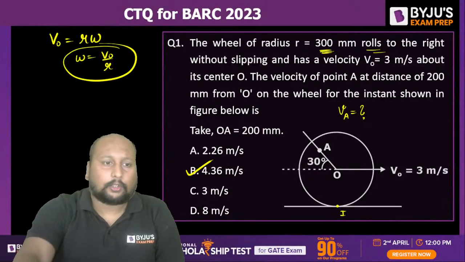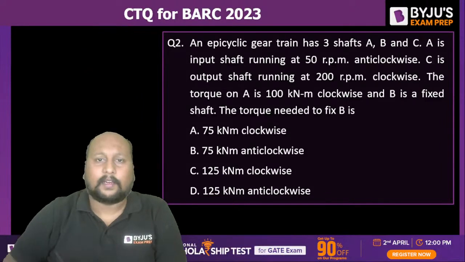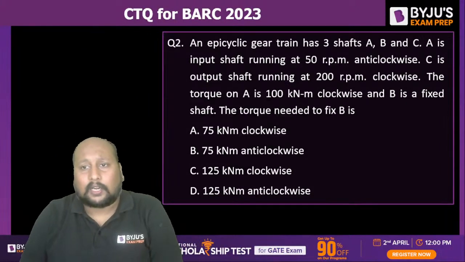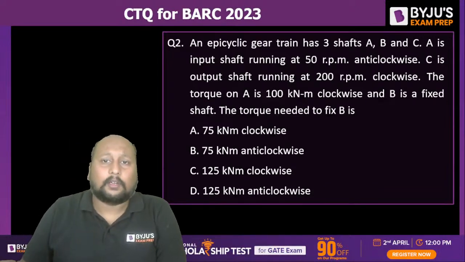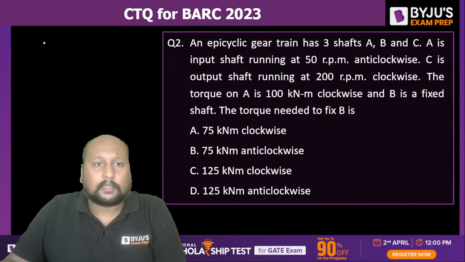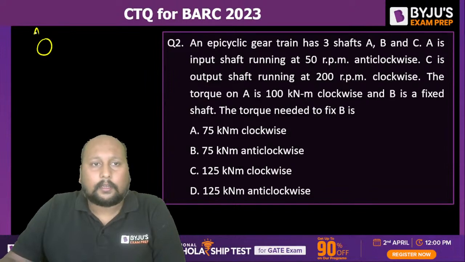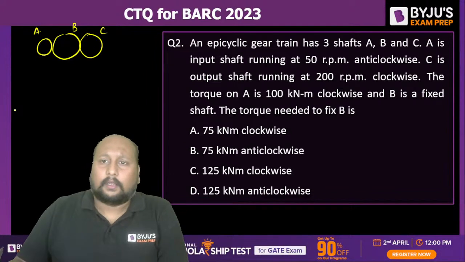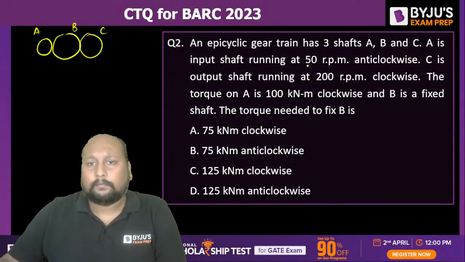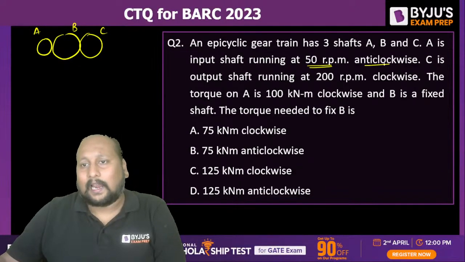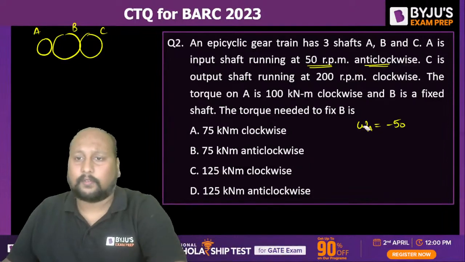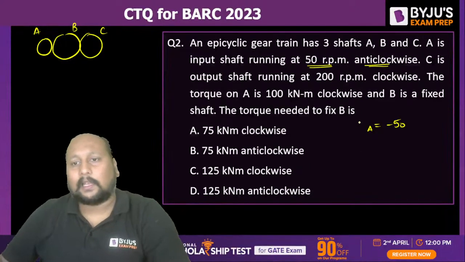Fine. Chalo, the next question on your screen is from a very interesting topic, that is gear train. An epicyclic gear train has 3 shafts A, B, and C. A is the input. So we are having 3 shafts. This is your A, we are having B, and we are having C. A is your input running at 50 RPM in the anti-clockwise direction. So omega A is equal to minus 50, or let us say NA is equal to minus 50. I'm taking negative as anti-clockwise.